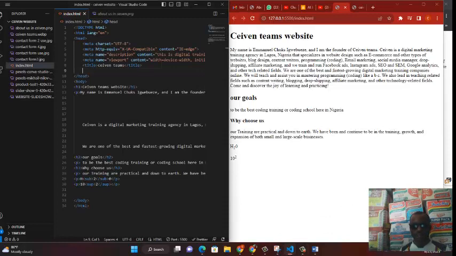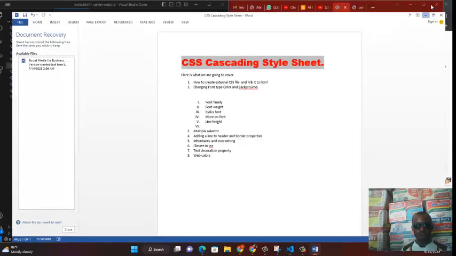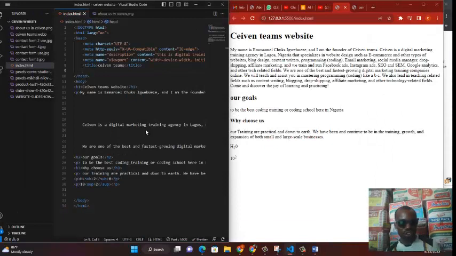So as you can see, there is nothing to show. All I wrote up is just write up, no color, no style, nothing. And this really proves that we've not done anything. Now let us start with the first one, how to link your CSS. Say how to create an external CSS file and link it to your HTML.